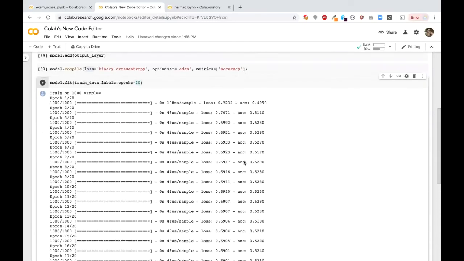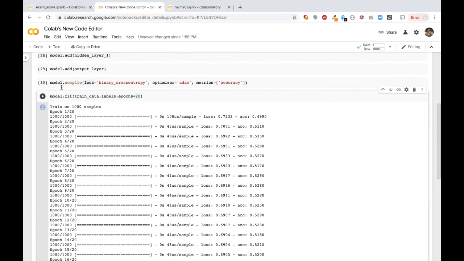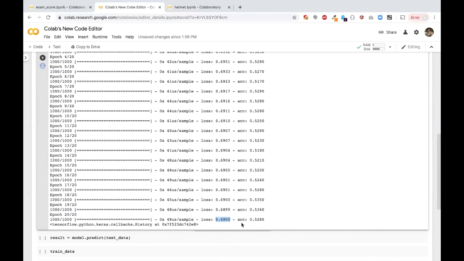So if you see here, the loss was more, right? First time, out of 20, when we trained this model, our loss was more, and accuracy was less. So here you have to stop. So this is your stopping point. If you train more, your loss will keep on increasing, and your accuracy also will get reduced.